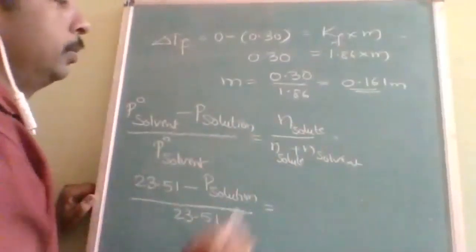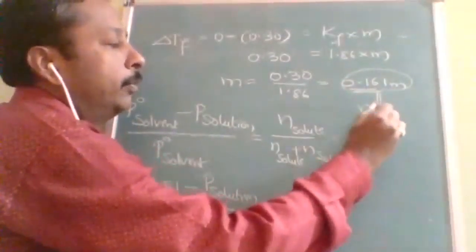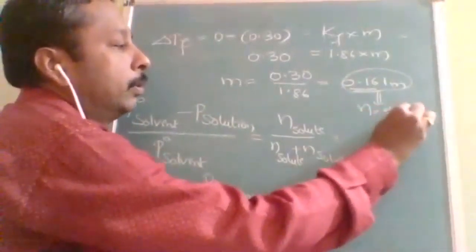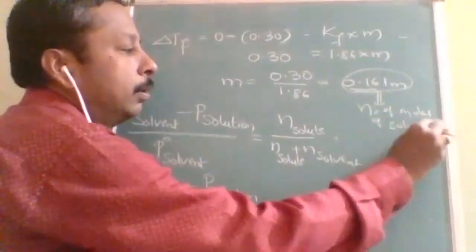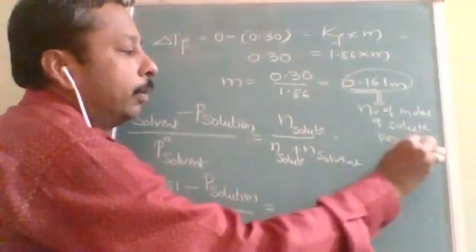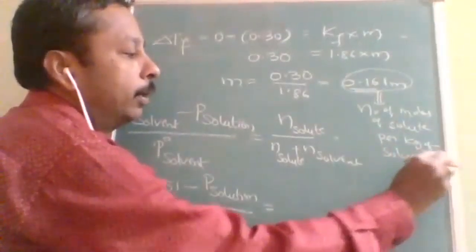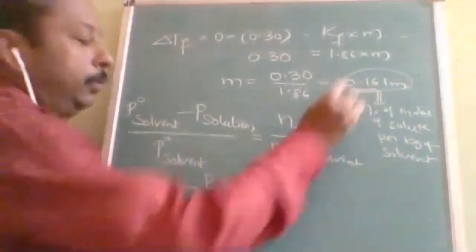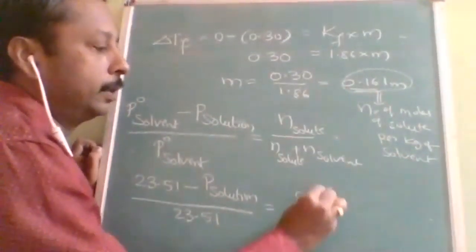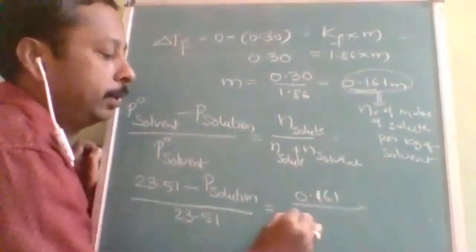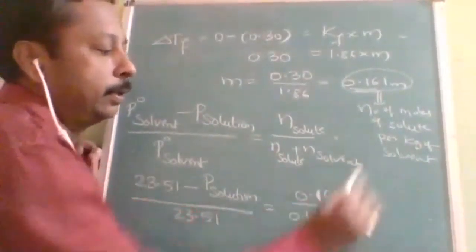See, here the molality definition is the number of moles of solute per kg of solvent. This is a very important thing. So here moles of solute is 0.161, divided by 0.161 plus the moles of solvent per kg.